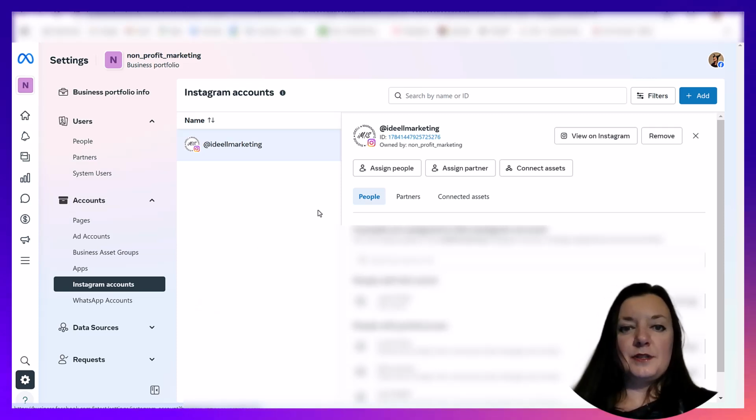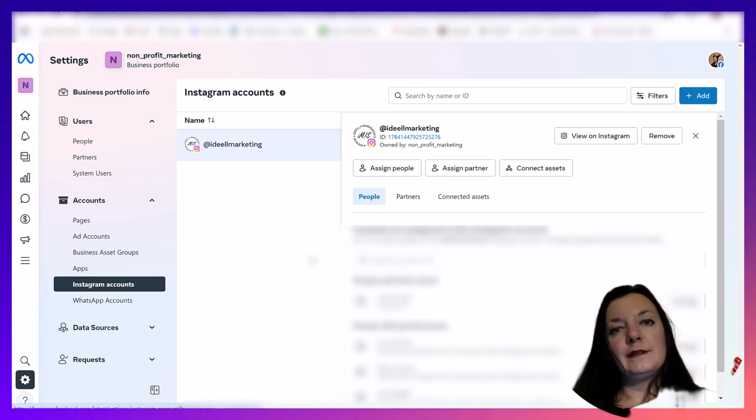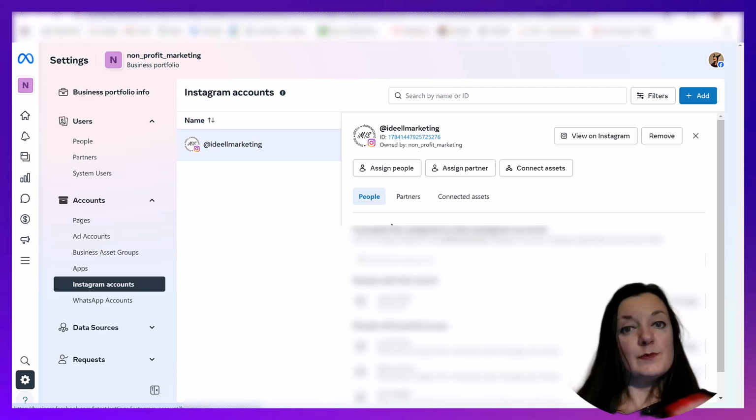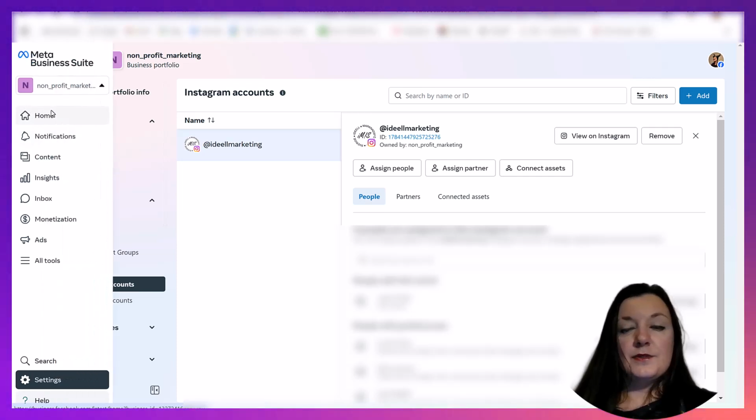And why is that useful? Then you can do posts and publications through Meta Business Suite in several of your social media channels, sometimes at once. So next step, let's show you how to make a publication there.